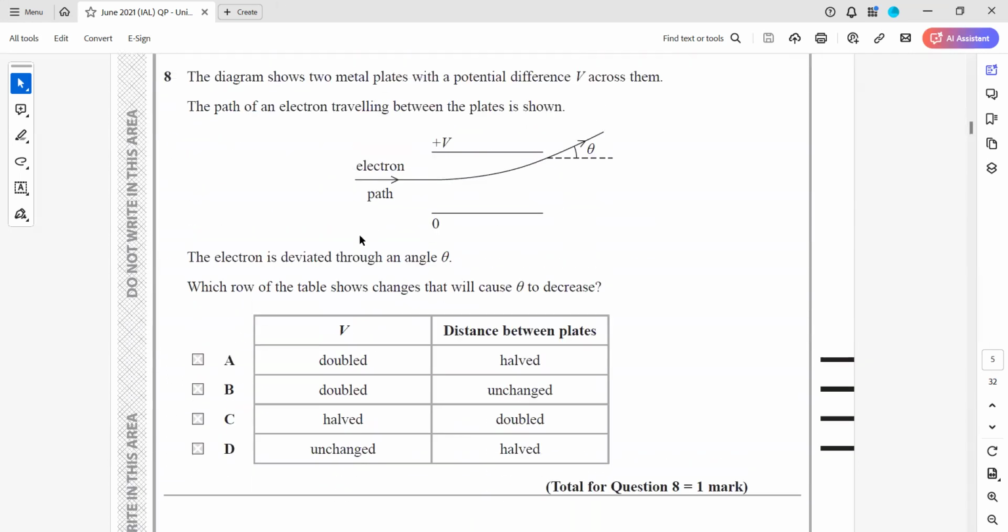Question 8. The diagram shows two metal plates with a potential difference, and the electron is making an angle to the horizontal. Which row of the table shows the change that caused theta to decrease?